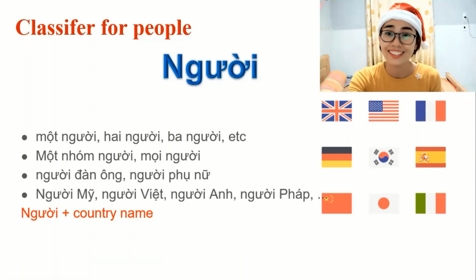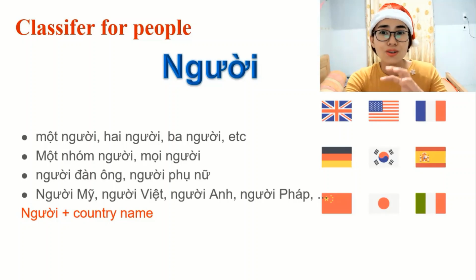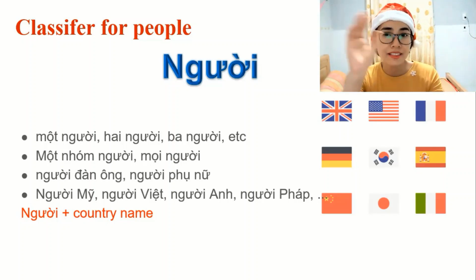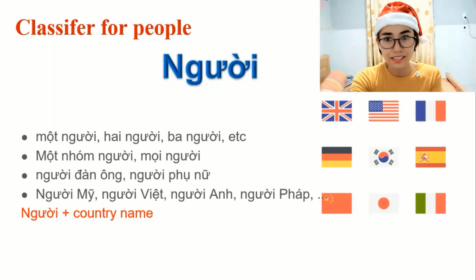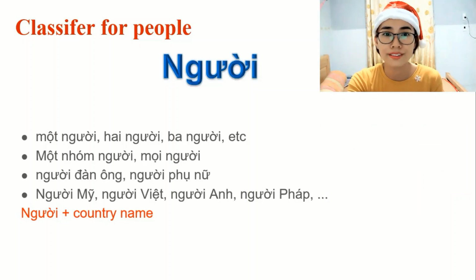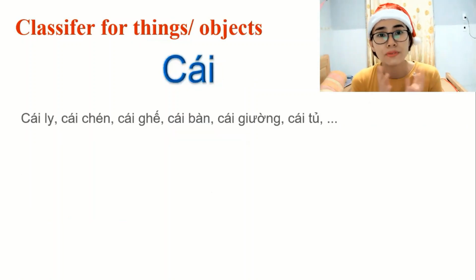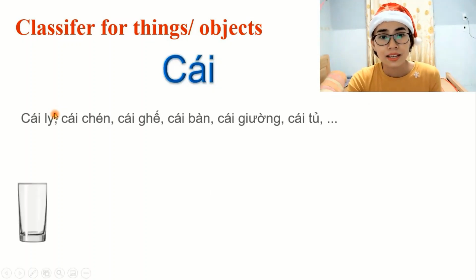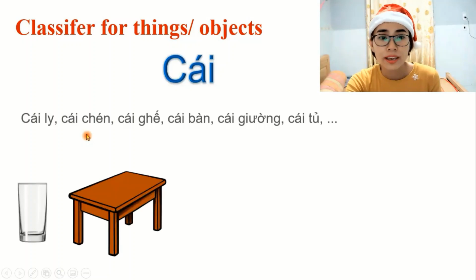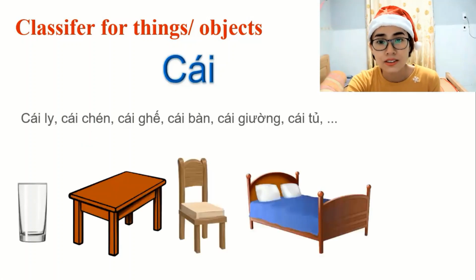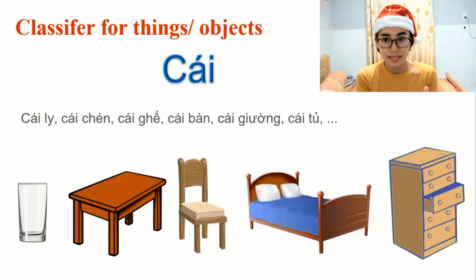Okay, người, easy, people. So besides người, we have other things. Another thing is what classifier to say other thing, that is cái, classifier for things or object. For example, cái ly, cái chén, a rice bowl, cái bàn, cái ghế, cái giường, cái tủ. Okay, very easy. Anything you can use cái.